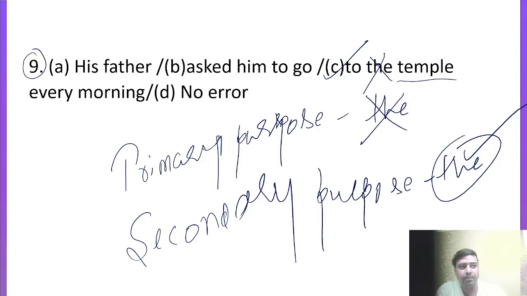So one is primary purpose. For primary purpose, before hospital, before temple, before church, before jail, before bus stand, before railway station, before airport, you can't use the article the. But if a secondary purpose is mentioned in the statement, then you use it. For example, he went to the jail is absolutely incorrect. He went to jail would be the right answer, because if somebody goes to jail, there is a primary purpose. For primary purpose you can't use the article the, and for secondary purpose you always use the article the. So the is eliminated from here. Option C is incorrect.